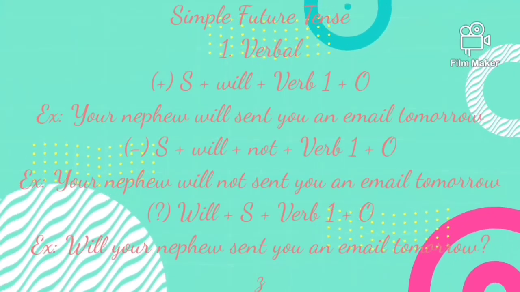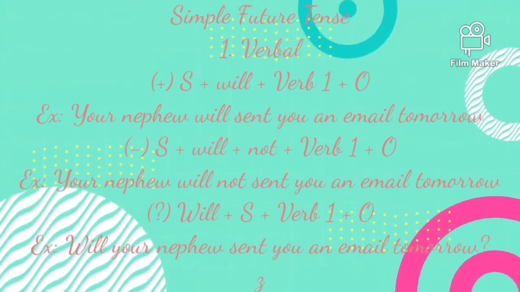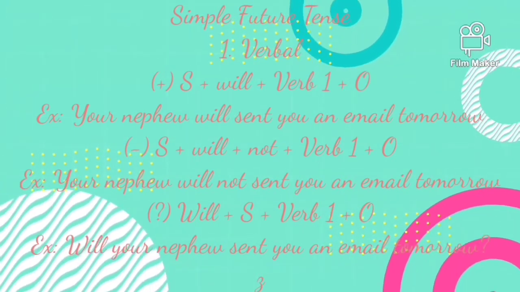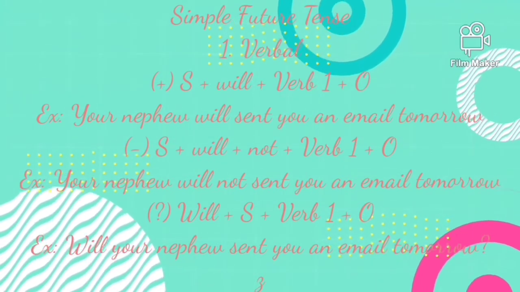Okay, the third, simple future tense of verb expresses an event or action that has not yet happened and that will at some point in the future. The next is an example of simple future tense. Verbal. Positive sentence: subject plus will plus verb 1 plus object. Example: your nephew will send you an email tomorrow.